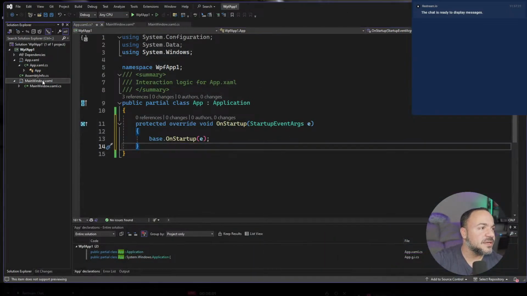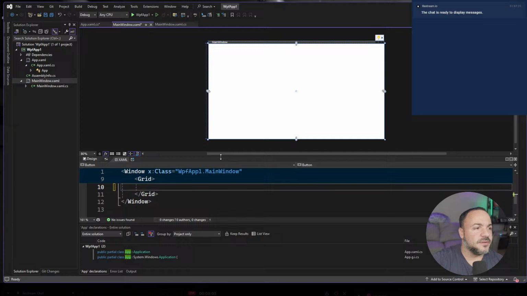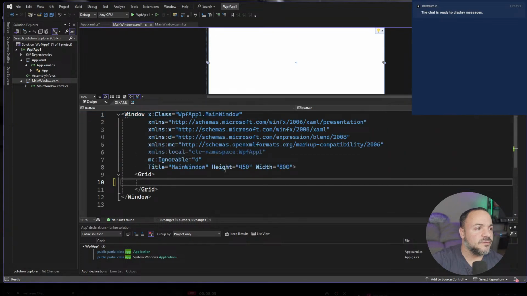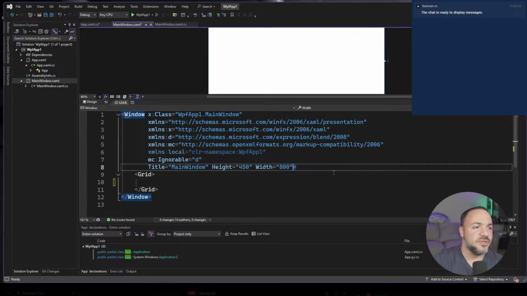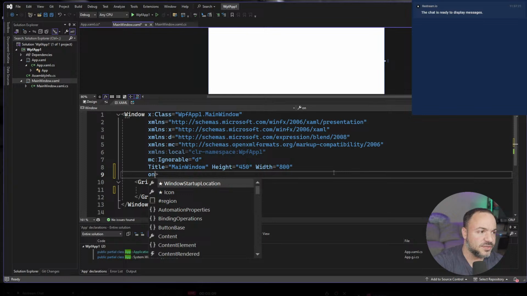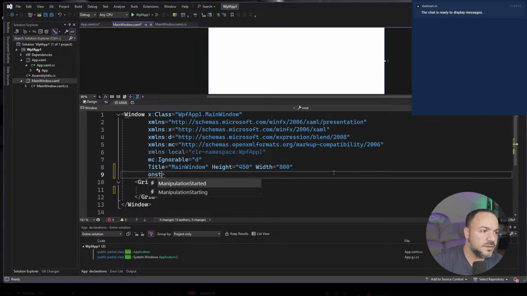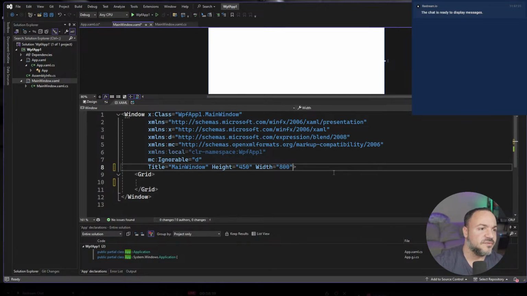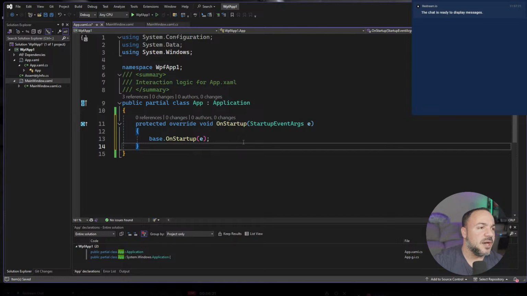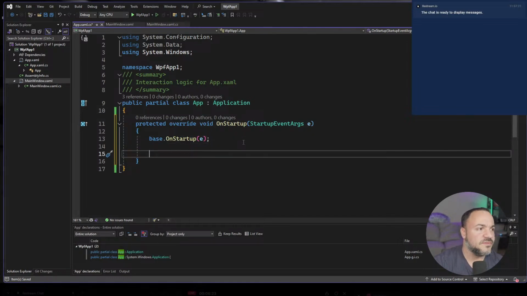If I go back into here, this window, if we're looking at the code here, we should be able to do something like add an event handler. So on, what is it? Just startup? It's on the window. Oh, it's on the application itself. My apologies.